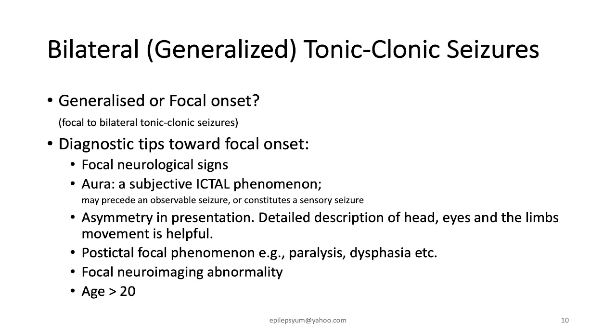seizures. Similarly, focal neurological abnormality on neuroimaging. Age more than 20 is commonly focal onset, because in generalized onset seizures such as childhood absence seizures or juvenile myoclonic epilepsy, the onset is usually before 20 years old.